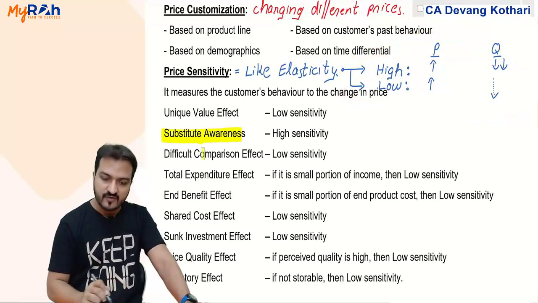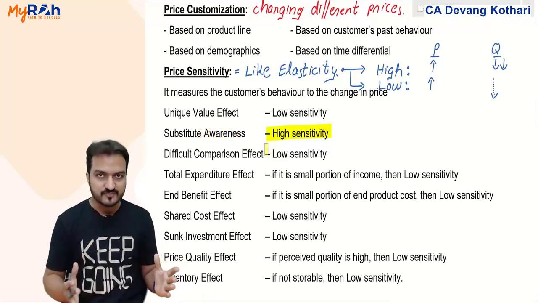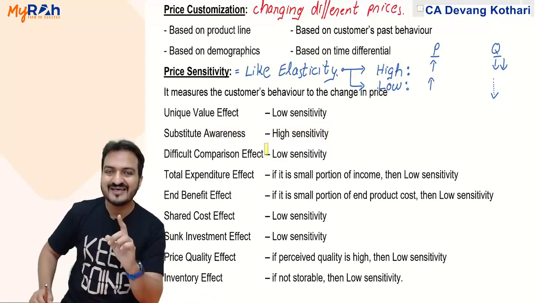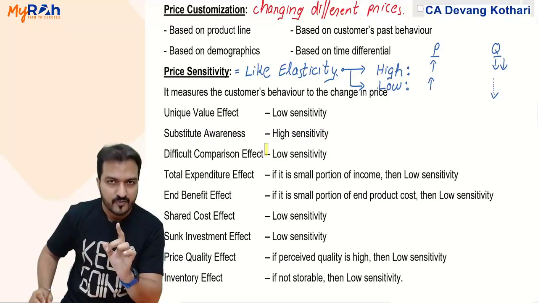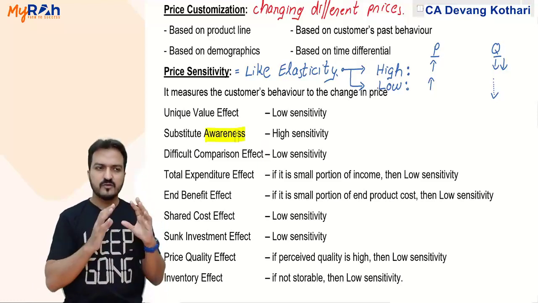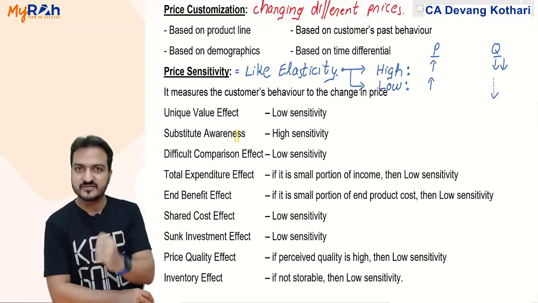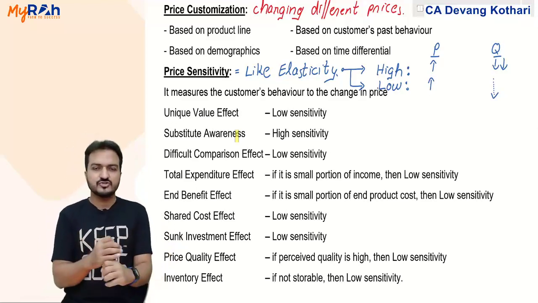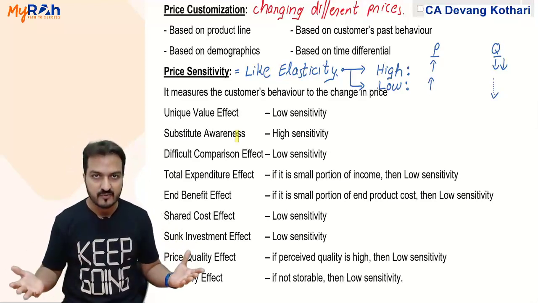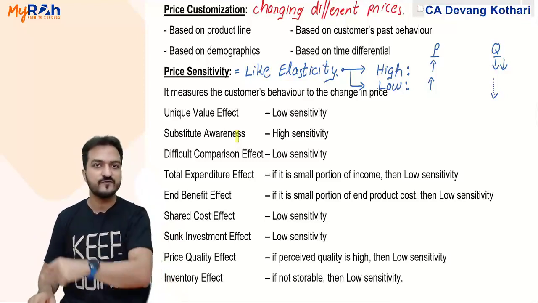With respect to substitute awareness, there will be high sensitivity, meaning if the customers are aware of the substitute, then sensitivity will be high. Look, what is important is not availability of the substitute. What is important is awareness of the substitute. Imagine there are substitutes of your product available, but the customer does not know that there are substitutes available. Well, if the customer does not know, for him it is as good as no substitutes available. So whether it is available or not doesn't matter. What matters is whether the customer is aware of the substitutes or not.